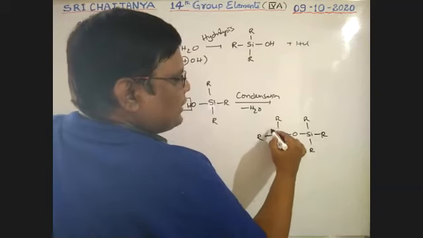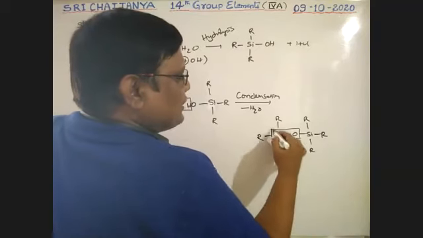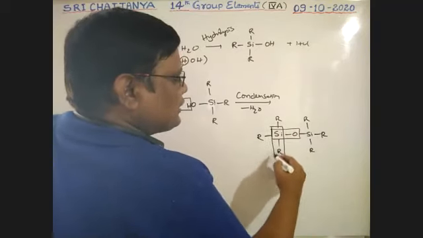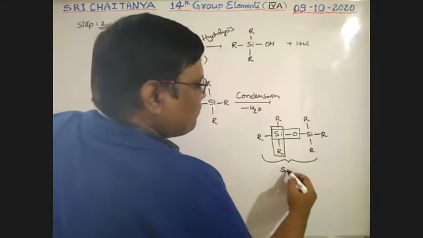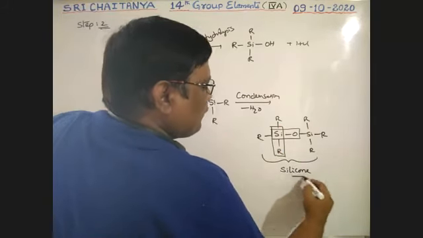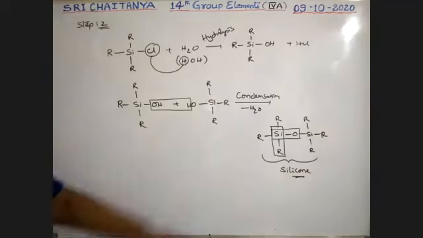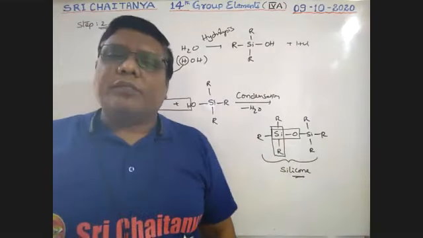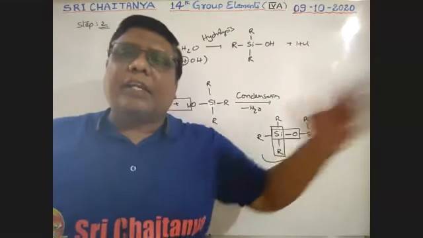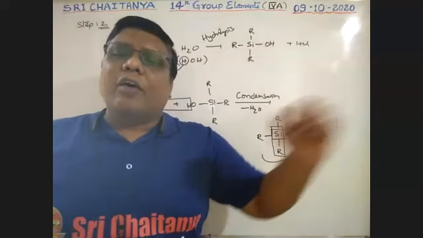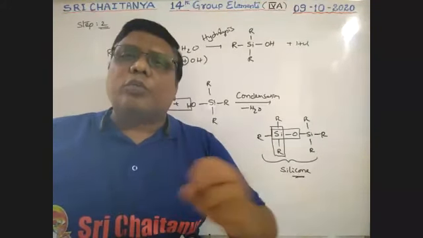See boys, this is silicon with oxygen, this is silicon with carbon. It is nothing but a silicone. It is the way to prepare silicones, boys. If the process is repeated a number of times, a polymer comes out. Those are called silicone polymers.